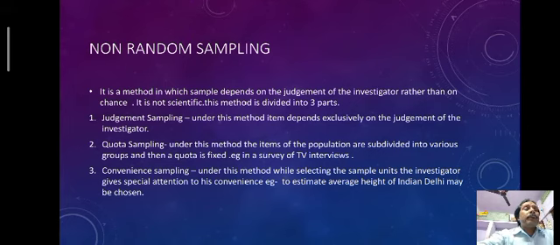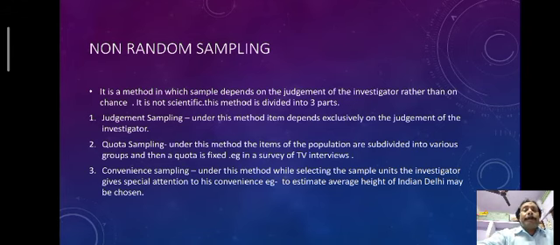So they make quotas. Suppose some percentage of people will come from rural areas, some from urban areas, some from semi-urban areas, some may be boys, some girls, some students.